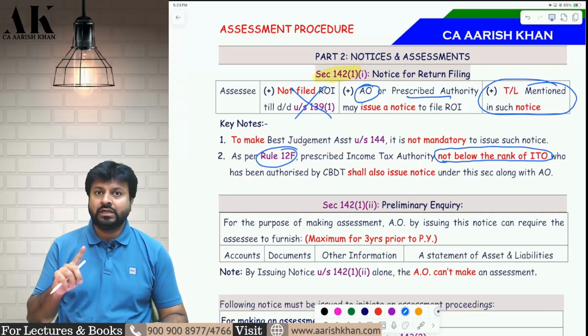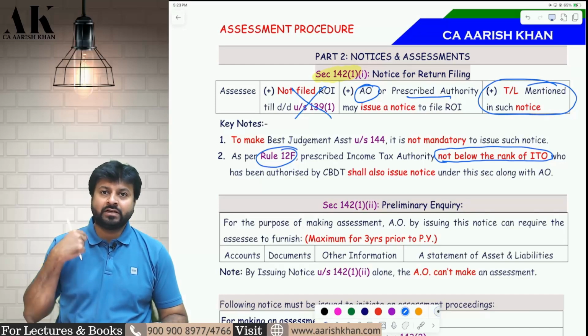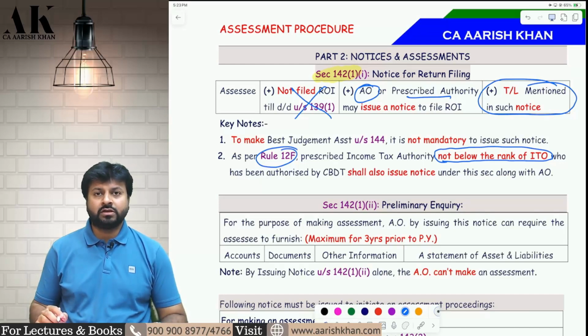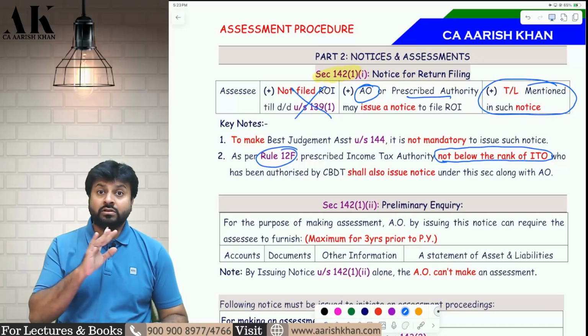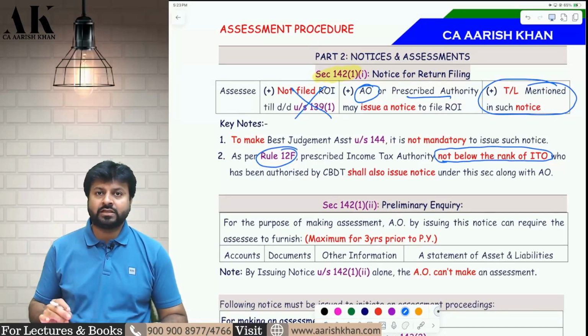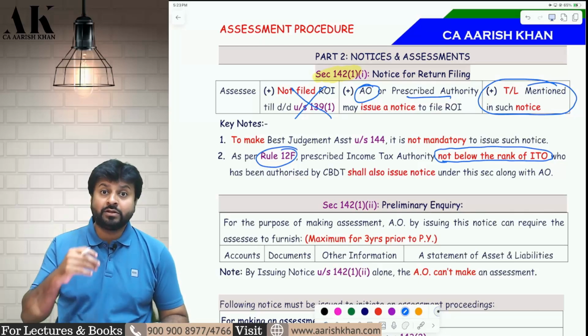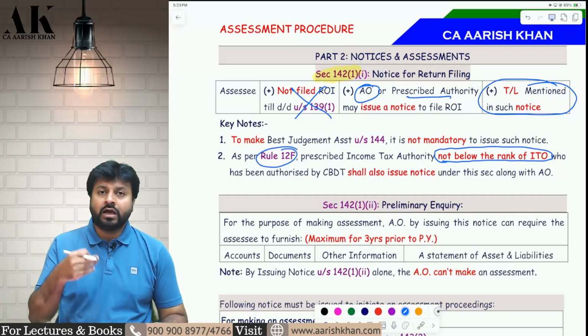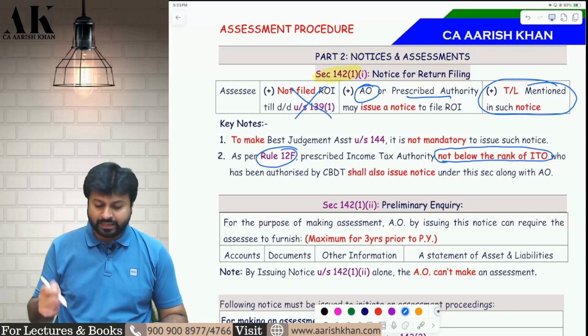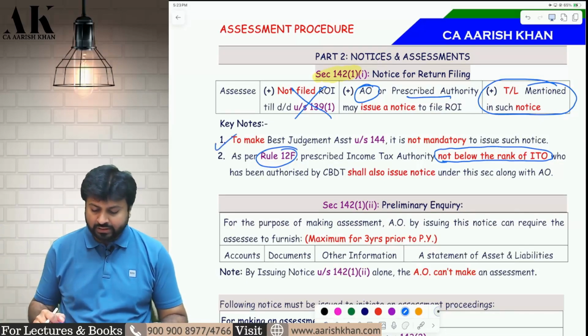Be very careful. One last thing in this section: can an AO do best judgment assessment with the help of this notice? Can the AO say that I have sent a notice under 142 subsection 1 clause 1 to the assessee, now I want to do best judgment assessment? No, this notice is not sufficient to initiate best judgment assessment. To initiate best judgment assessment, you need to send a separate show cause notice under section 144, about which we are going to talk in some time. That is what is mentioned in keynote number 1.